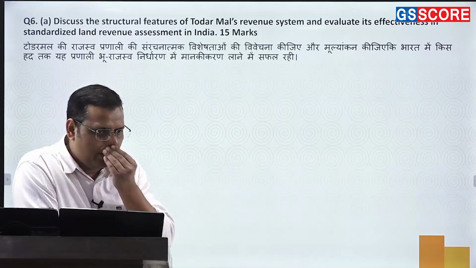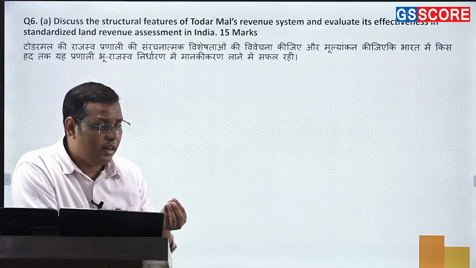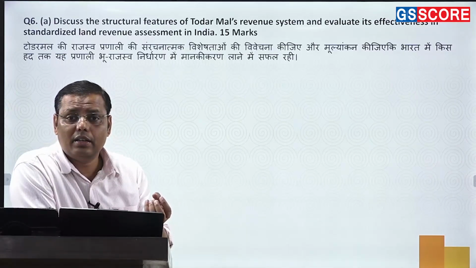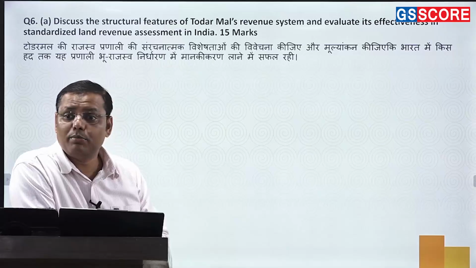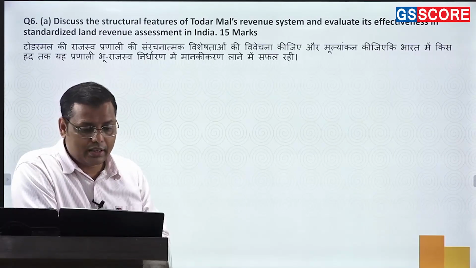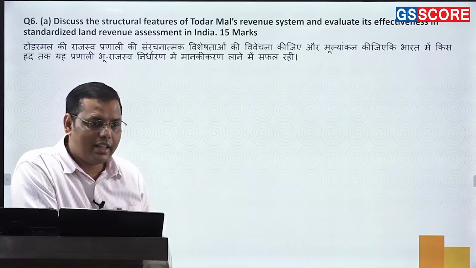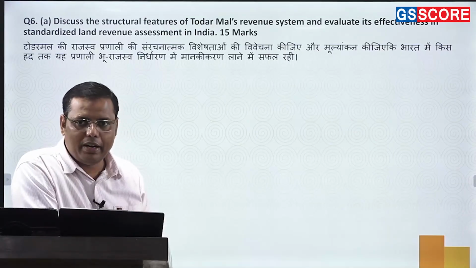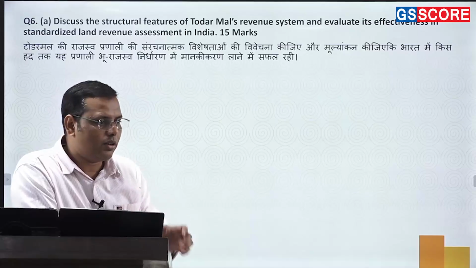The way it was very scientific. In fact, you can write about how they used the new measurement unit, Gaj-e-Ilahi as we call it, and it was made of bamboo rather than rope because of certain complexities, right? The Patta system was coming, where Kabuliyat as we call it. So only when the peasants accepted it was it imposed. It was not arbitrarily imposed over them. That's also one positive thing.